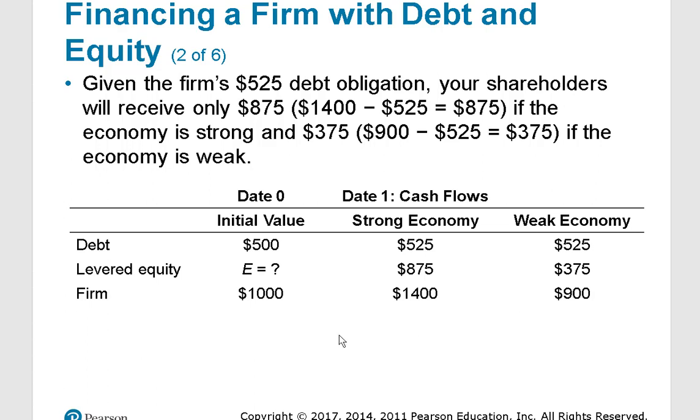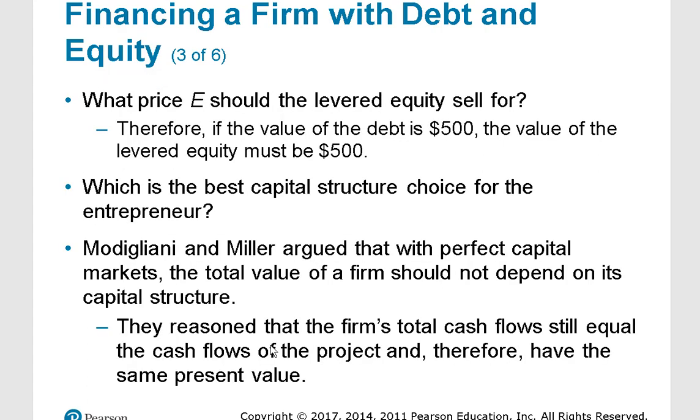So the question we now have is, what is the value of the stock in this levered equity position? In the previous position where we had no debt, all of the value belonged to the shareholders. So that was $1,000. What we ultimately have now is a position where we talk about the law of one price.